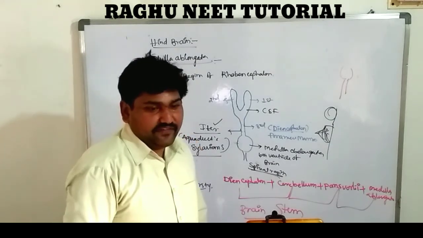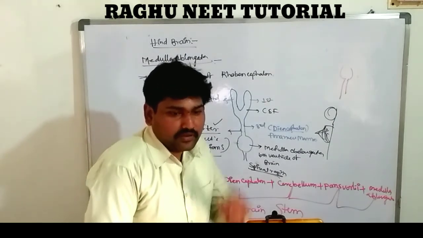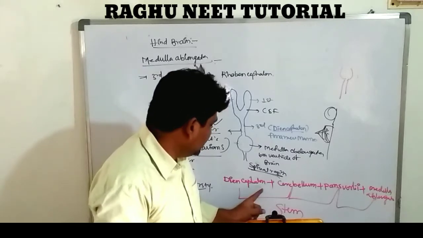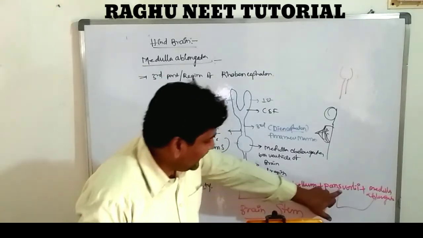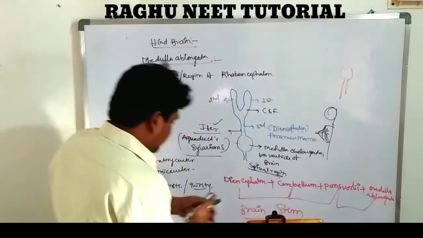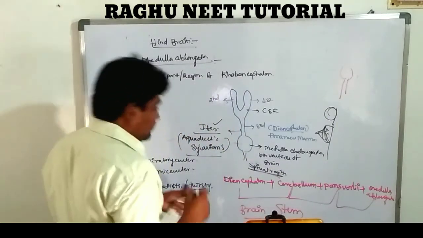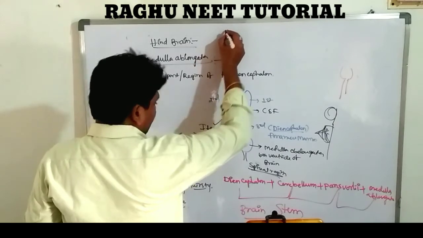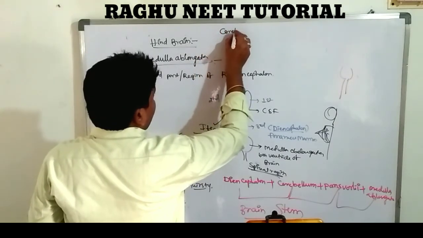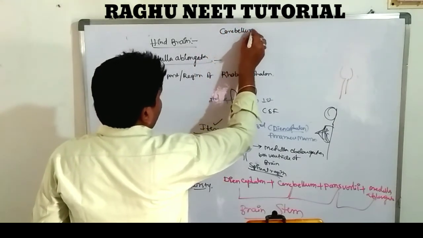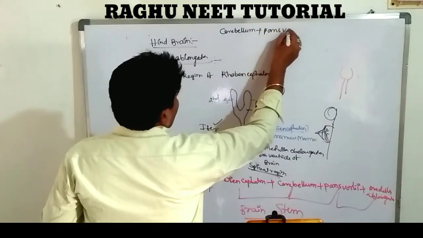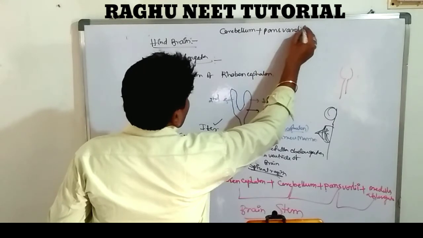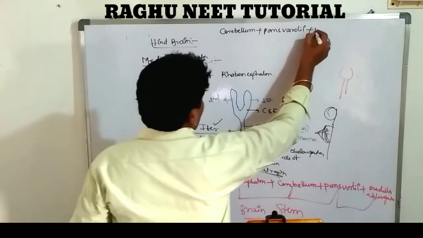And very, very important information about this one. The cerebellum, pons varoli, and medulla oblongata. Very important, note down, everyone. First one is cerebellum, second pons varoli, third medulla oblongata.